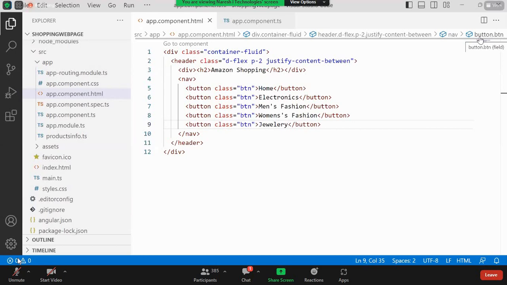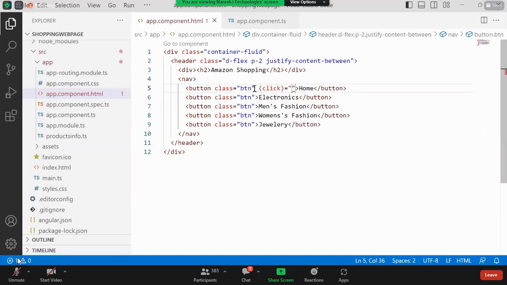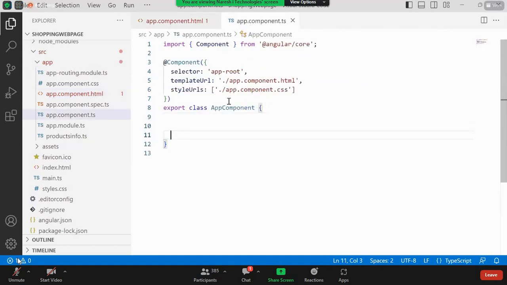Now, whenever the user clicks on this particular home, I'm going to write a functionality something like categoryChanged, where I can give all. When the user clicks on home, I want to display all the products. That is my requirement.